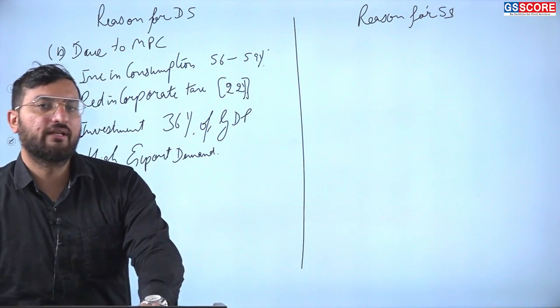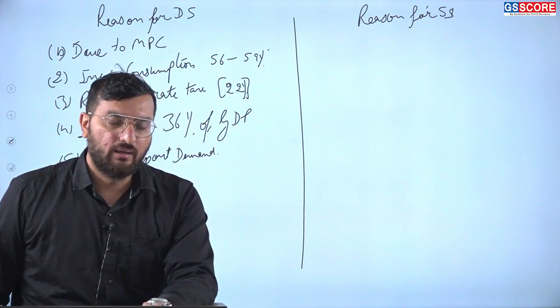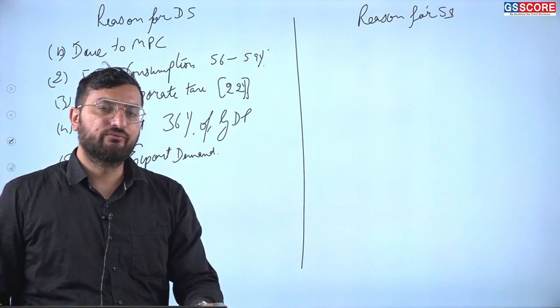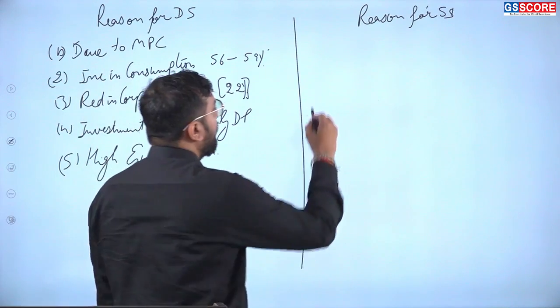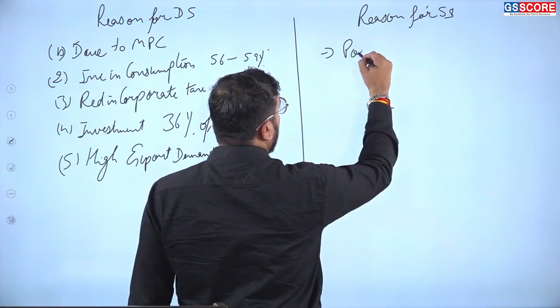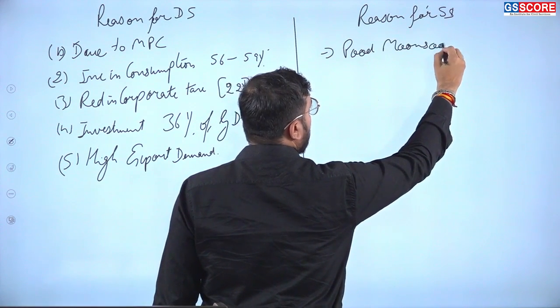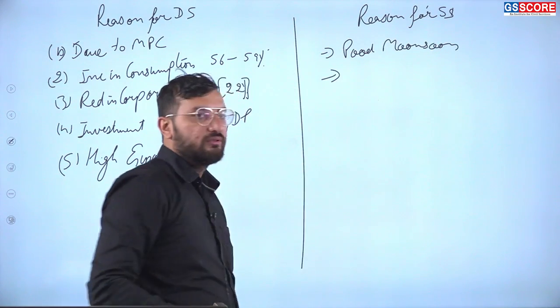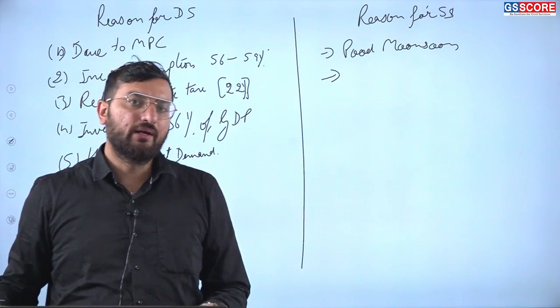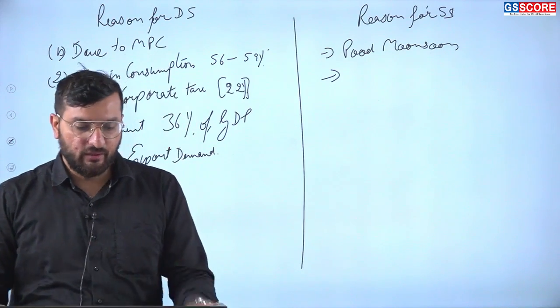Then if we talk about the reasons for supply side increase in the prices of goods, first will be food. That is, poor monsoon will lead to an increase in the prices of goods, as we have seen in the case of tomatoes, where the price increased from 30 to 300 rupees.